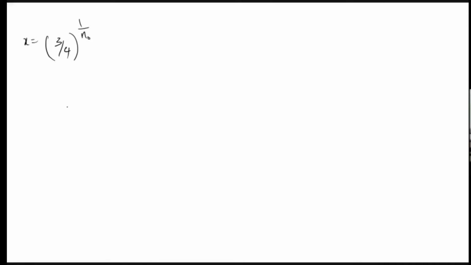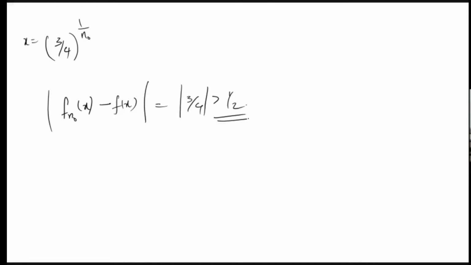Then what will be fn naught(x) minus f(x)? Since x is not equal to 1, f(x) will be 0. So this is nothing but |fn naught(x)|, which is 3 by 4, and we know that it is strictly greater than half.